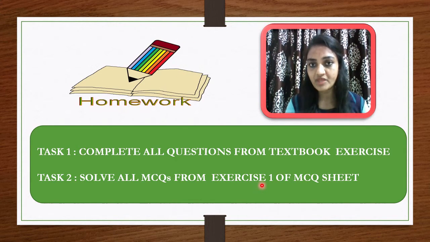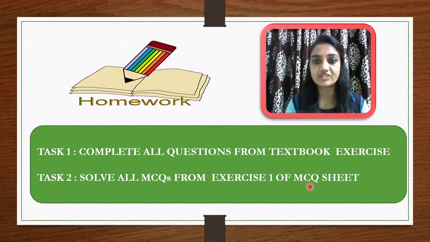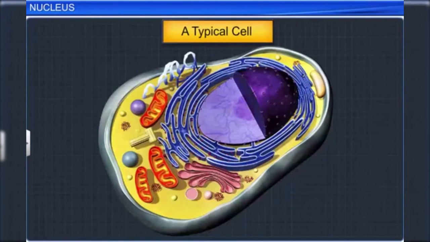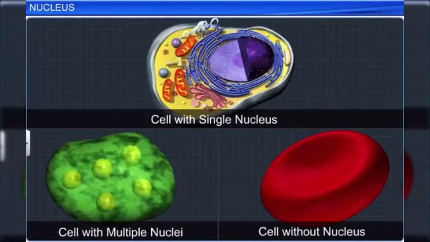Before we finish this lecture, let me go through one summary video in the form of an animation video. So look at this video. Of the various organelles found in a cell, the nucleus occupies a place of prime importance, as it is the control center that regulates metabolic activities which keep a cell alive. Most eukaryotic cells possess a single nucleus. However, we do find cells with multiple nuclei as well as cells without a nucleus.